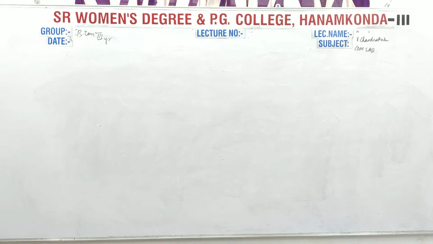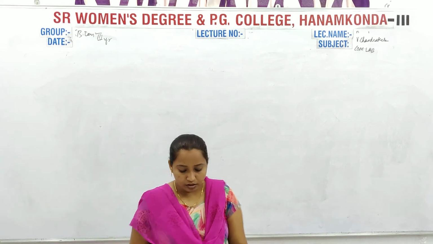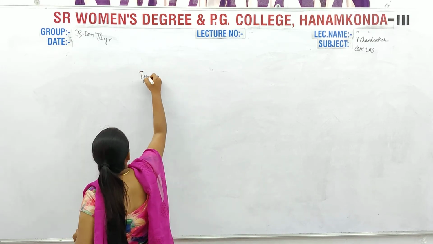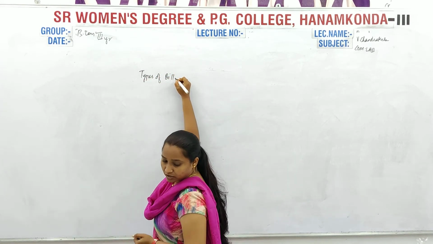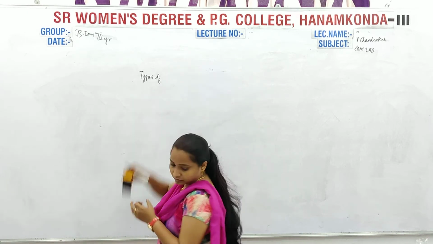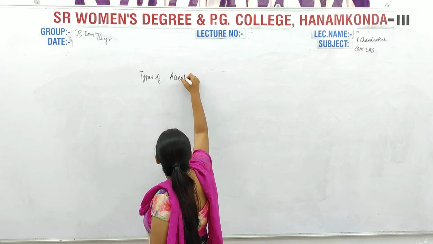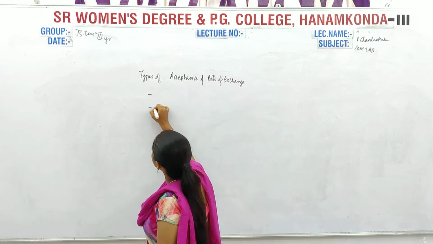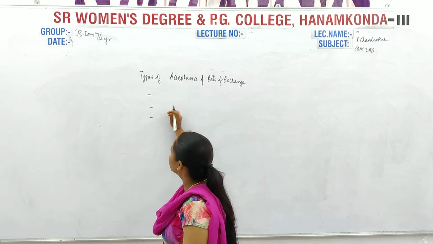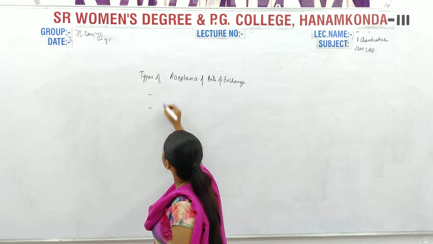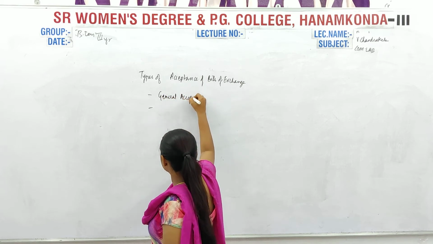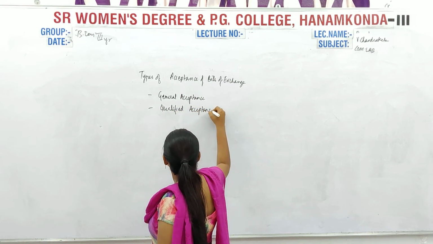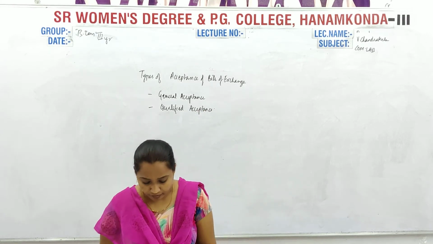If you see the types of acceptance of bills of exchange, there are two types: general acceptance and qualified acceptance. What is that? General acceptance and qualified acceptance.